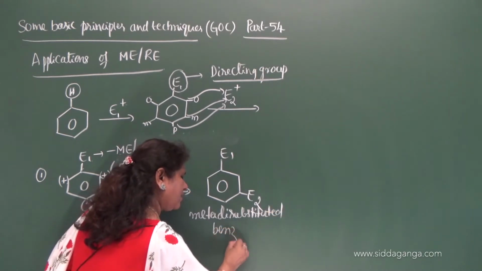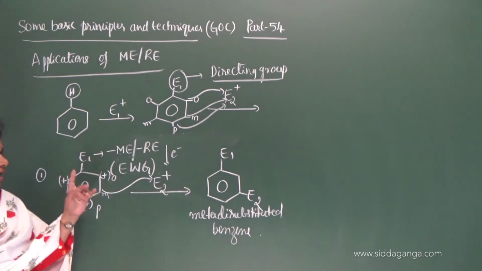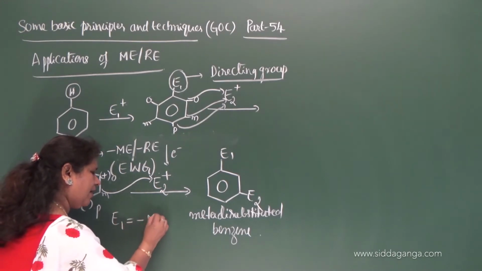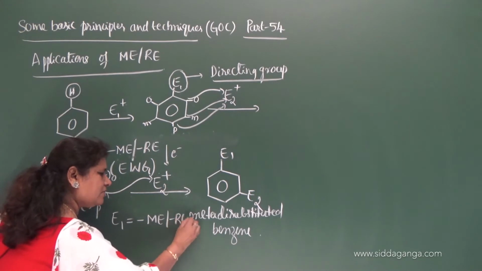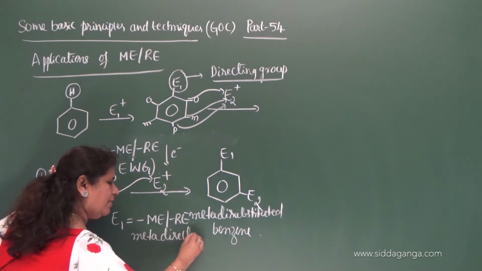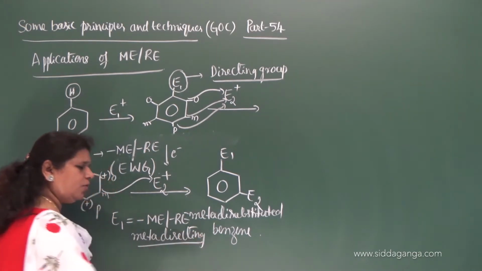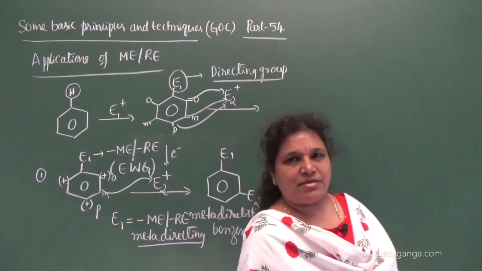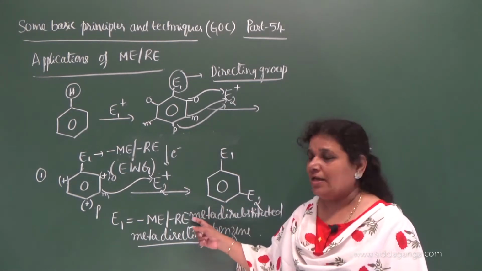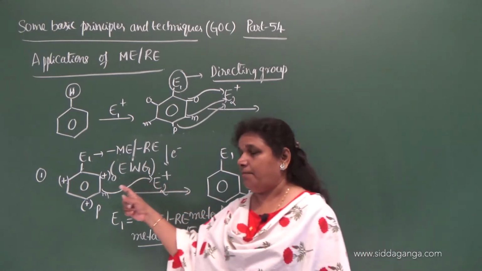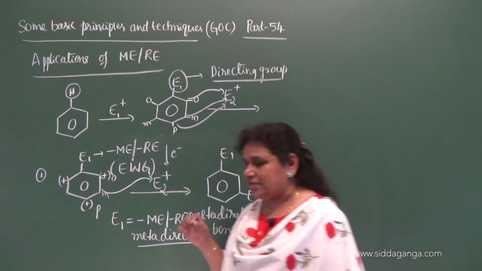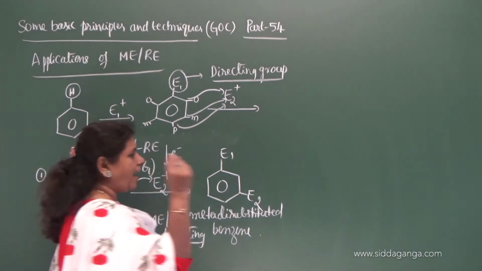Then what is E1 called? E1 is exerting a negative mesomeric effect or negative resonance effect, and it is a meta directing group. The group already present on the benzene ring, if it exerts a negative mesomeric or negative resonance effect, directs the incoming group to the meta position, and hence it is called a meta directing group. And this group is also called a deactivating group.